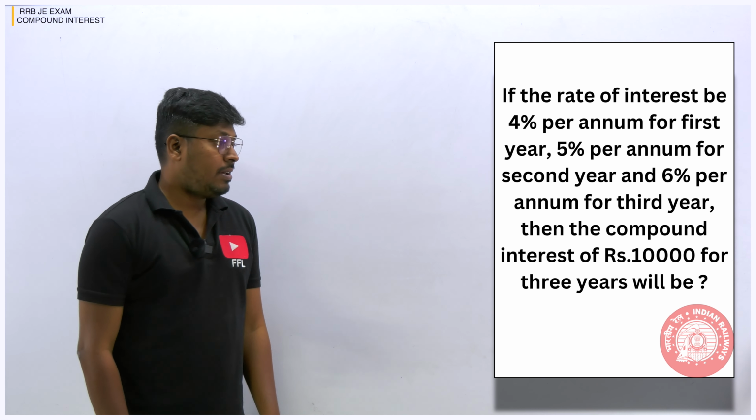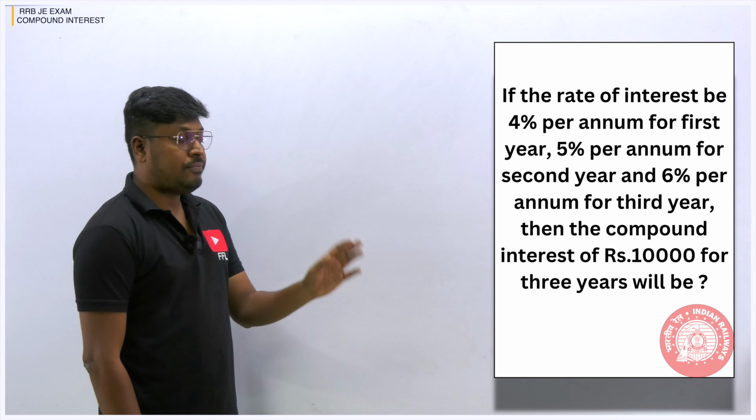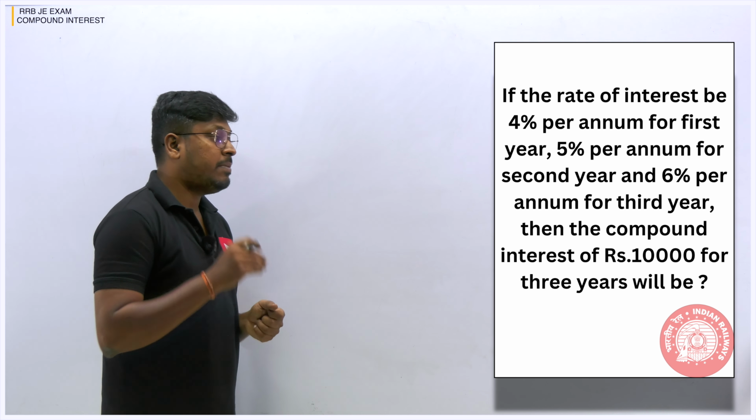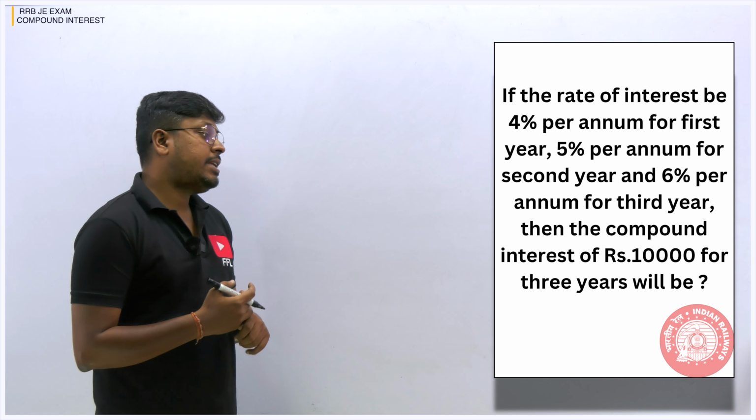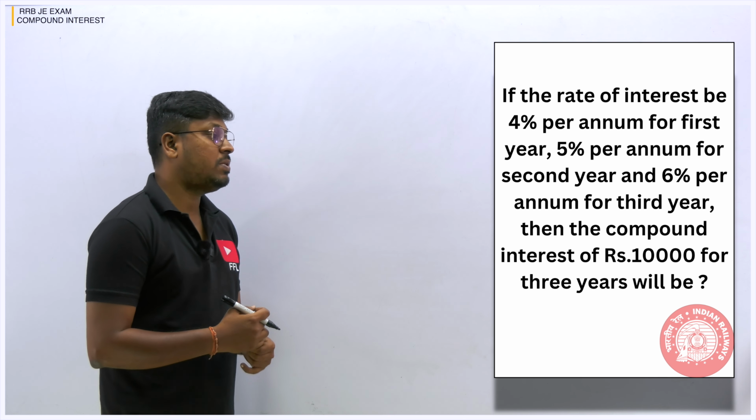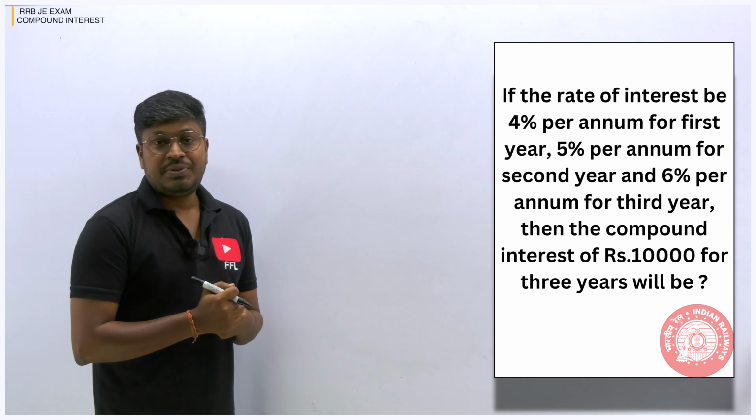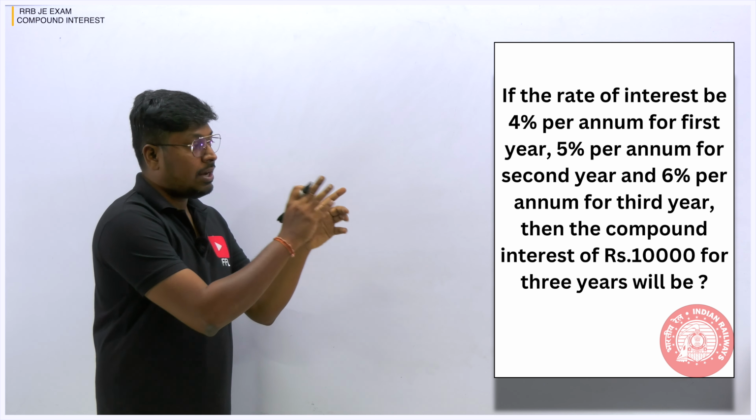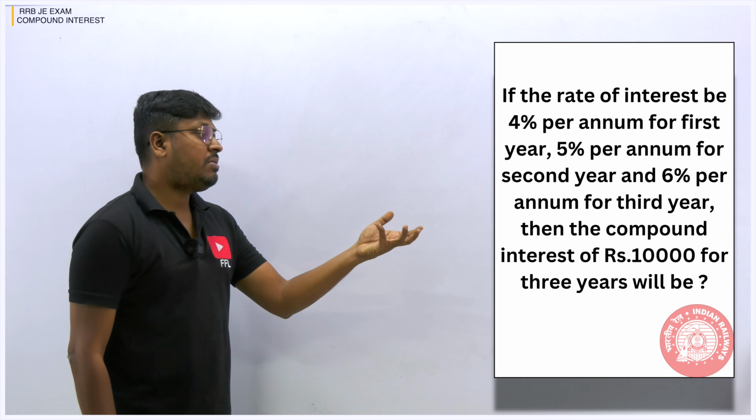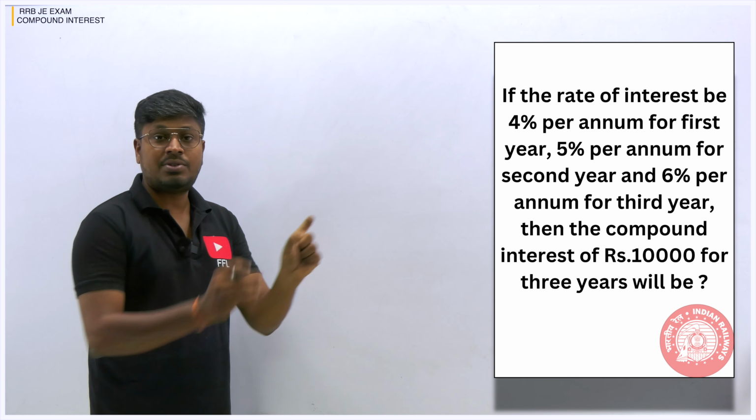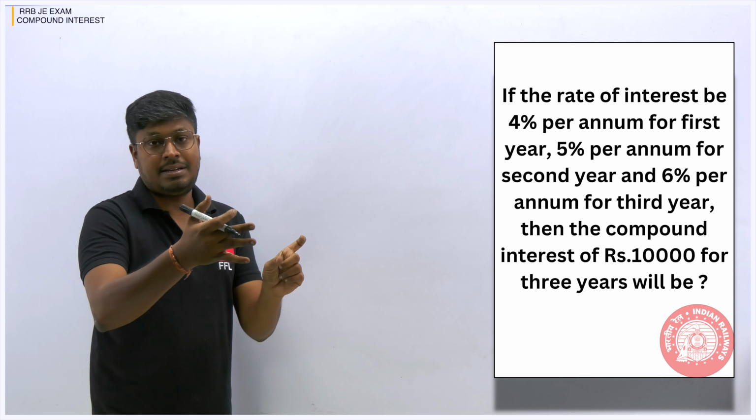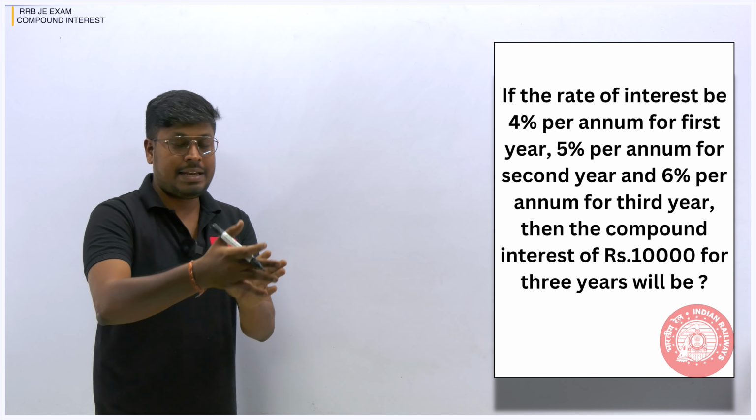Next question: if the rate of interest is 4% per annum for the first year, 5% per annum for the second year, 6% per annum for the third year, then the compound interest for rupees 10,000 for 3 years will be? So our target is to find the compound interest here. Other than that, they have given all the values. In most questions, they give you one percentage that is common for 3 years. But here, they have given 3 different percentages for the 3 years: first year 4%, second year 5%, third year 6%.